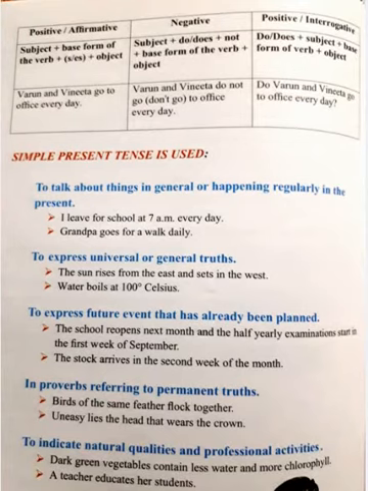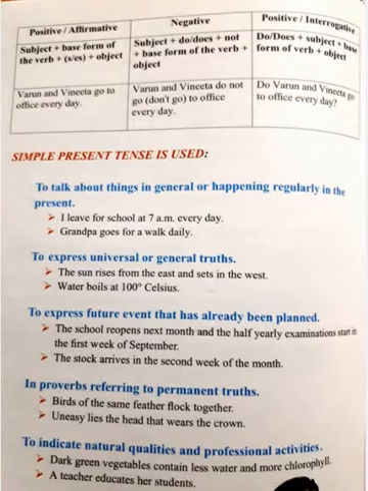In the interrogative, do or does plus subject plus base form of the verb plus object. For example, in the positive sentence, Varun and Vinita go to office every day. In negative, Varun and Vinita do not go, don't go to office every day. Do Varun and Vinita go to office every day? That is asking a question.